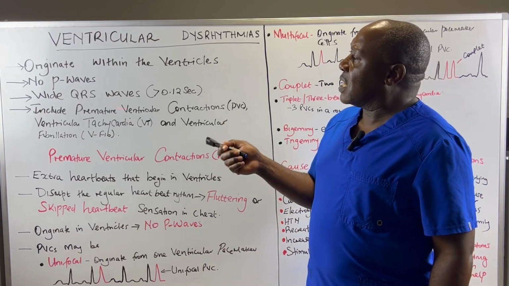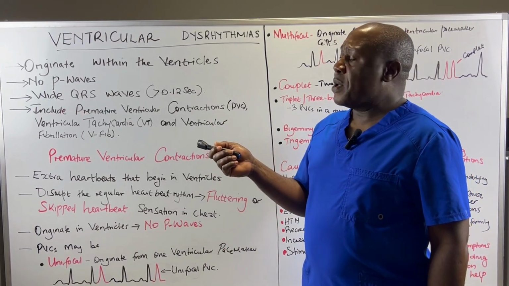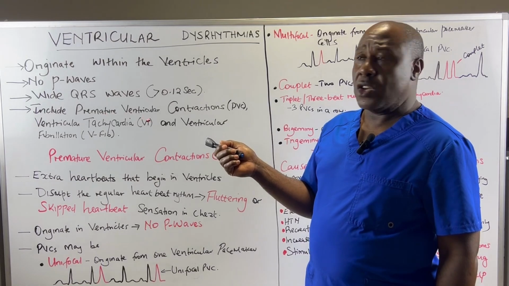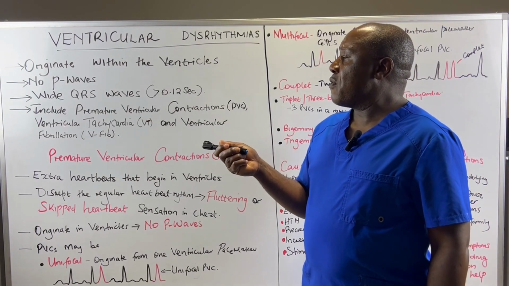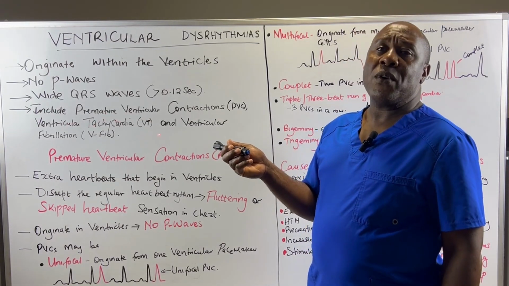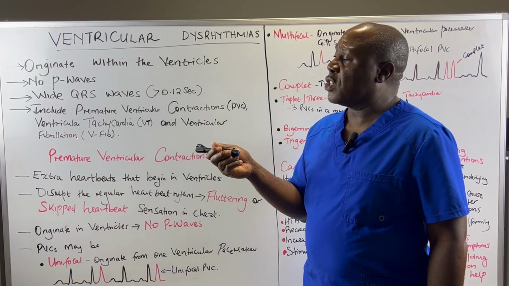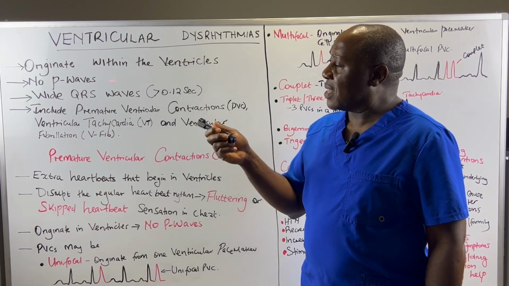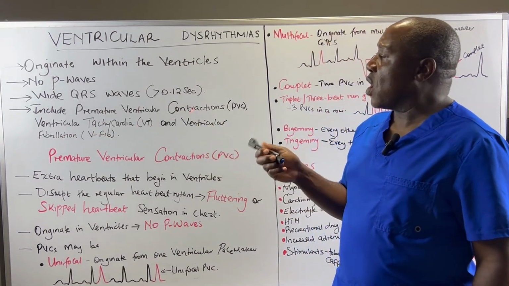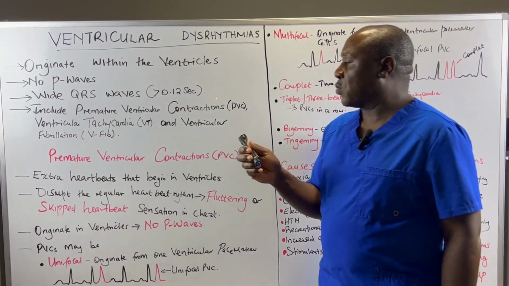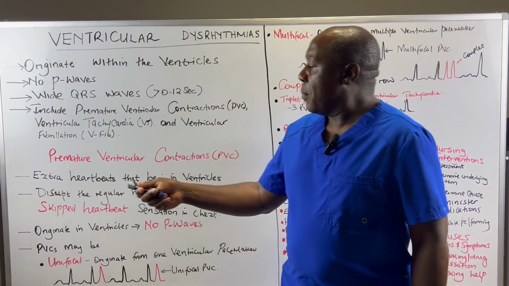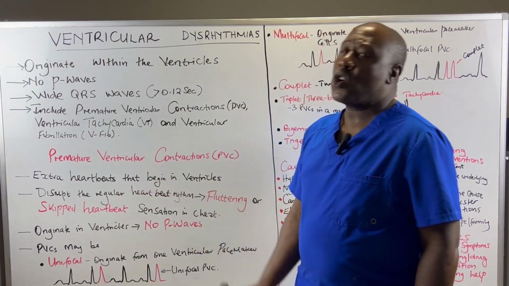Now, ventricular dysrhythmias include premature ventricular contractions or PVCs. We have ventricular tachycardia or VTAC, and then we have ventricular fibrillation or VFib. So these are the dysrhythmias that we are going to consider as we go on. So let's start with premature ventricular contractions.